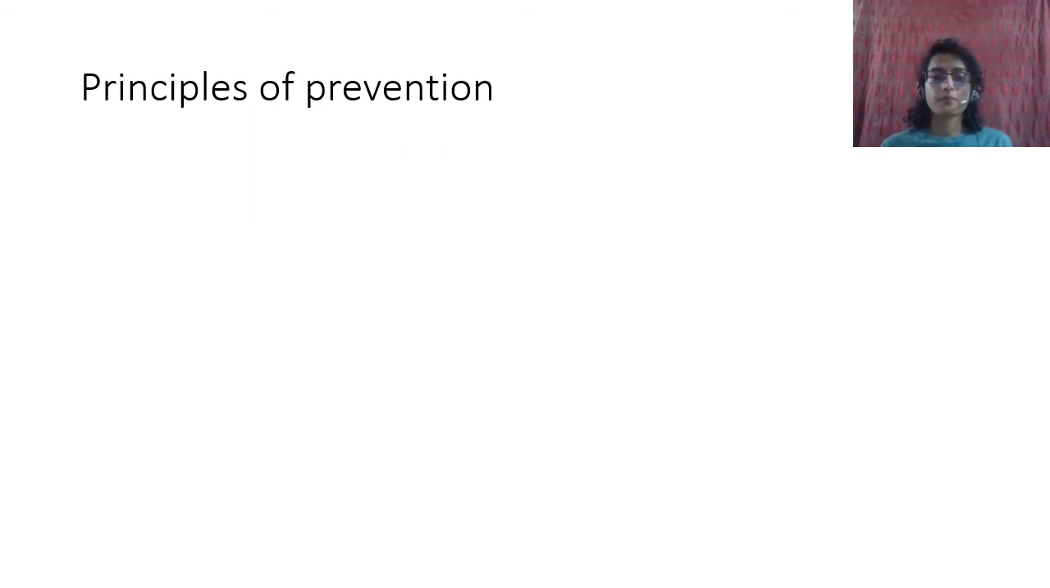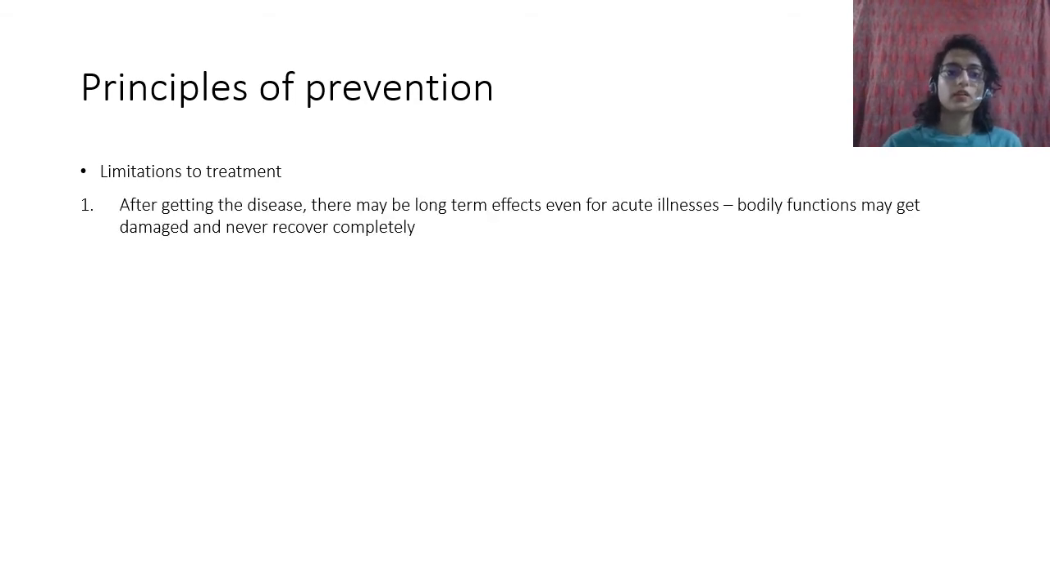So there are certain principles of prevention. There are limitations to treatment. Like you can only treat so many people. You can only treat so many. Like in COVID, if there is a pandemic, you cannot go on treating like everybody has an infection. You cannot treat 1 crore people. You have limitations. You have manpower limitations. You have bed limitations. You have space limitations. You have all these limitations, medicine limitations.